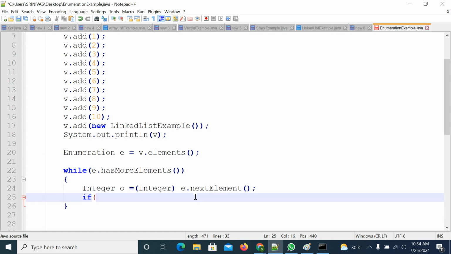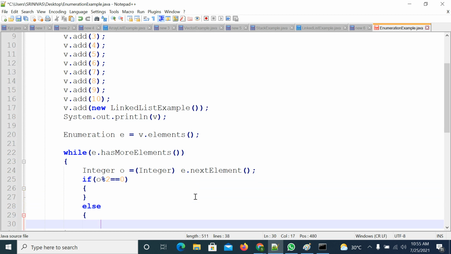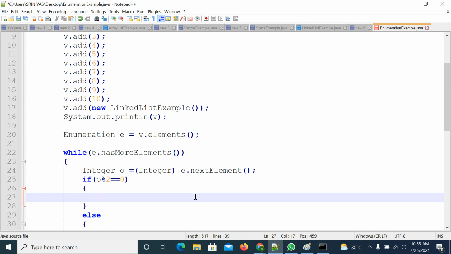If O percentage 2 equal to 0, that means even number, else odd number. Then you print even numbers and odd numbers also, using System.out.println, O is even number. In the same way, you print odd numbers also.